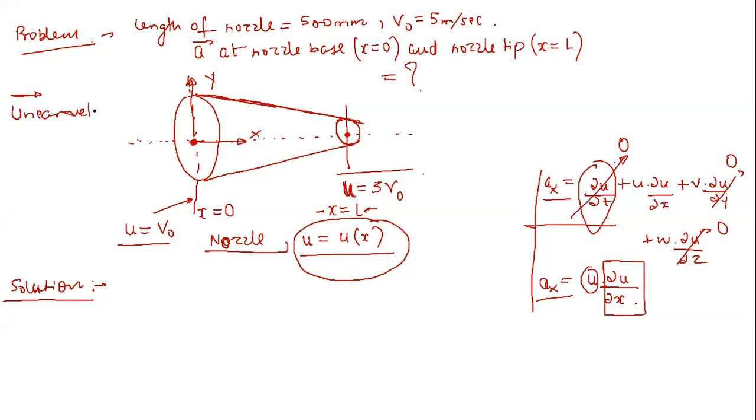Let me make an important assumption here, that this u follows a linear velocity profile. That means u is a linear function of x.